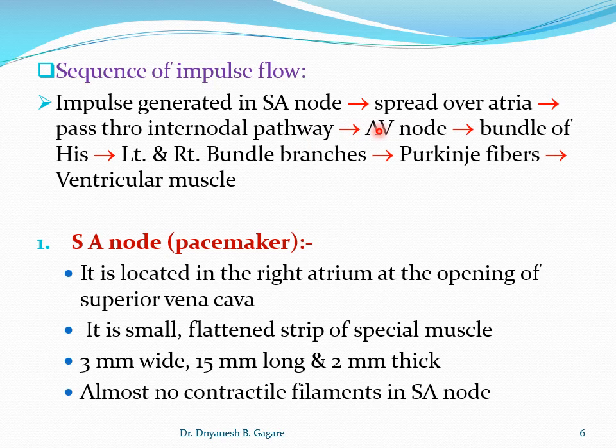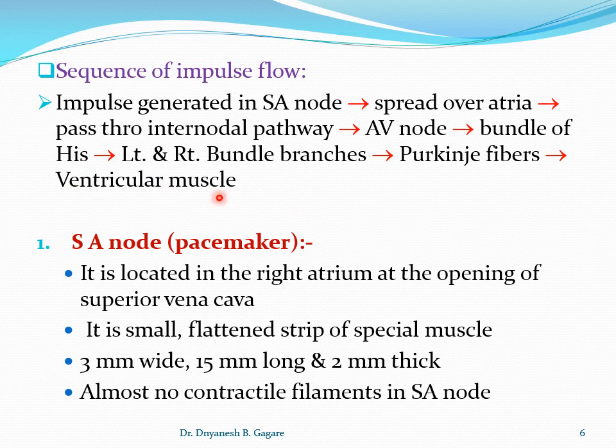From the AV node, the current enters the ventricle through the bundle of His. The bundle of His is divided into the left bundle branch and right bundle branch. Then these two branches divide and redivide into the Purkinje fibers in the ventricles, and these Purkinje fibers are then connected with the ventricular muscle.